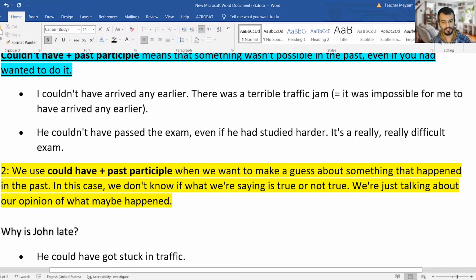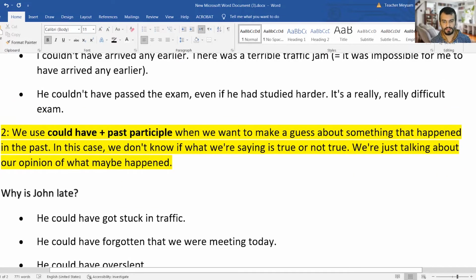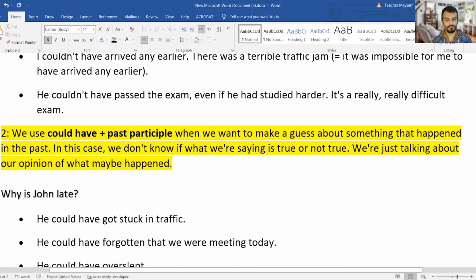Number 2, in English, we use could have plus past participle when we want to make a guess about something that happened in the past. We want to guess something, predict something, anticipate something.